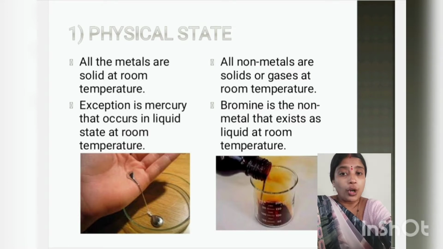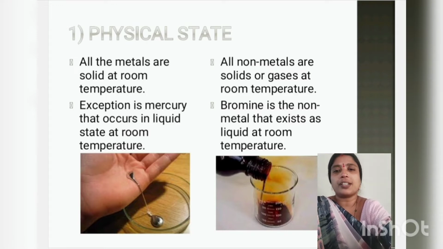Then what about non-metals? Are they also in solid form? Let us see. All the non-metals are either solids or gases at room temperature. Bromine is the only non-metal considered an exception because it exists as a liquid at room temperature. In the image you can see that red colored liquid, that is bromine. Except bromine, all other non-metals are either solids or gases. So all the gases come under non-metals.